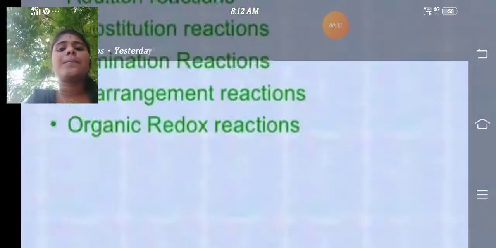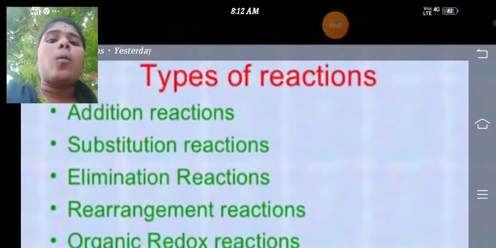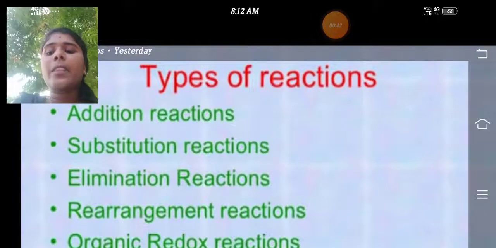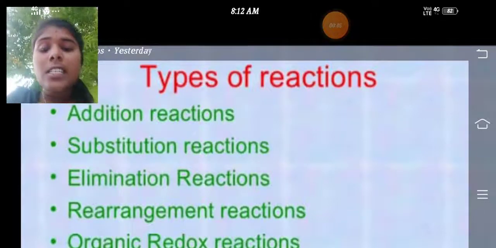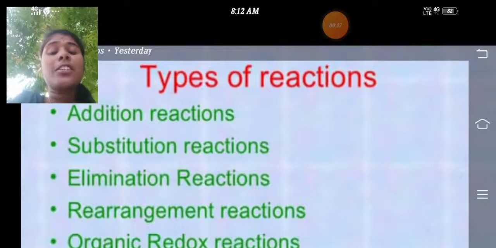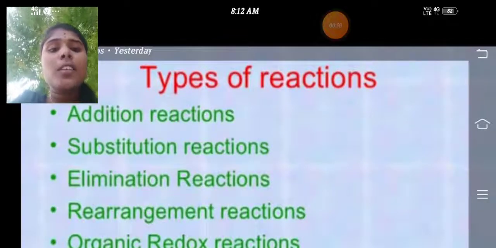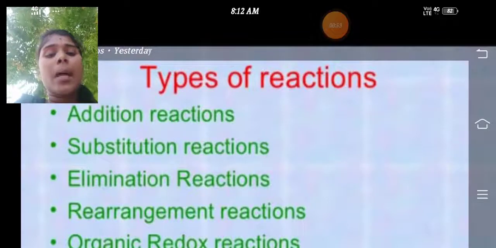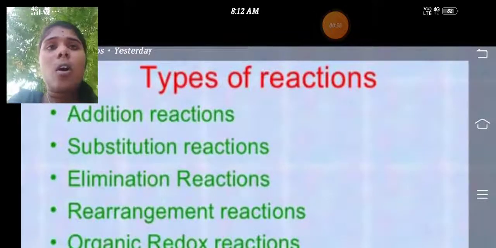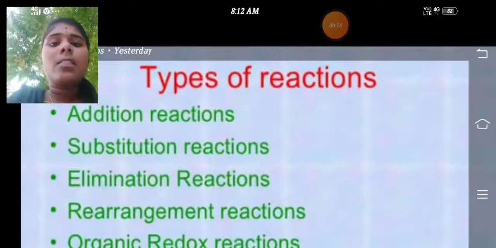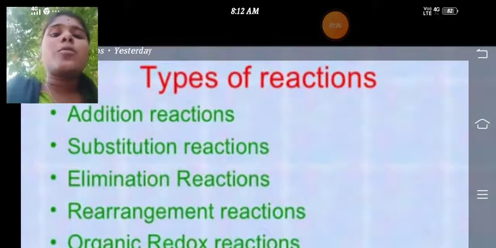First of all, we know what is addition reaction. Nothing but just the opposite of elimination reaction. The components A and B added to the carbon multiple bonds is called the addition reaction.